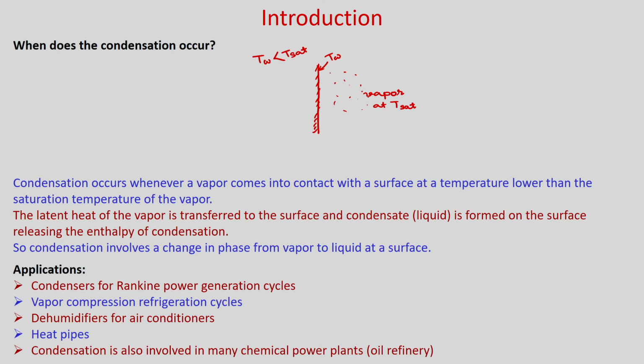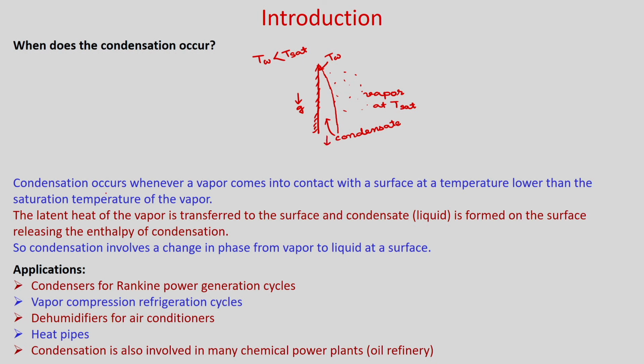This vapor will release heat to this surface, and liquid will be formed on this surface, which is known as condensate, and this liquid will form a film on the surface depending on the nature of the surface. This liquid is known as condensate, and due to gravity it will fall in the downward direction.